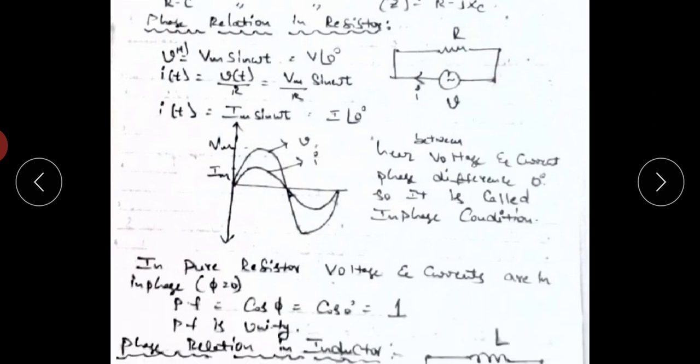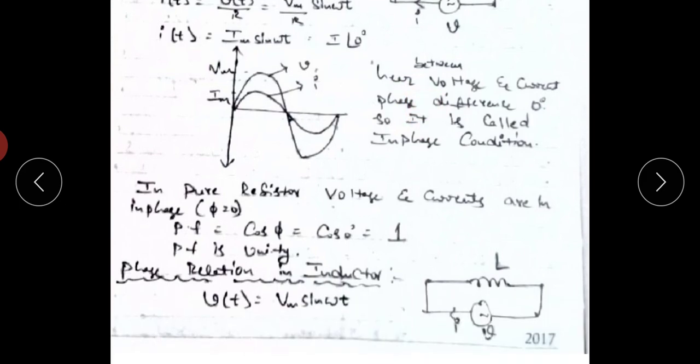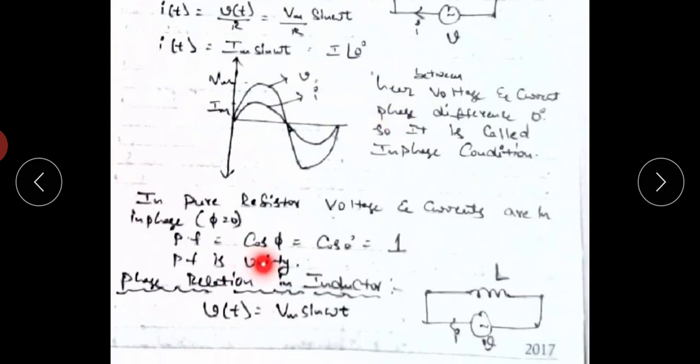Here the voltage waveform starts at 0 degrees and the current waveform starts at 0 degrees. So the angle difference between voltage and current equals 0. This is called an in-phase relation. It means in a pure resistor the voltage and current are in phase, so the phi value equals 0. The power factor is cos phi. Since phi equals 0, cos 0 equals 1. So in pure resistive circuits, the power factor equals unity.